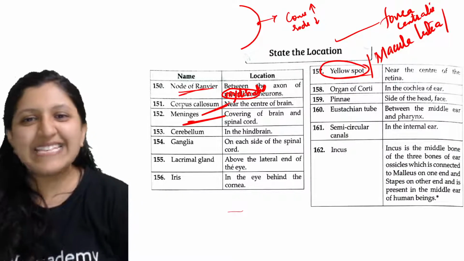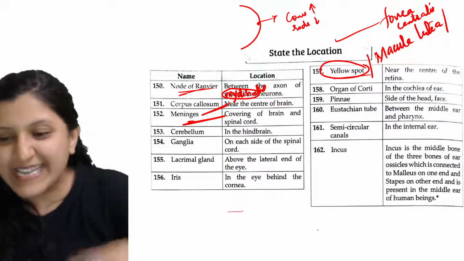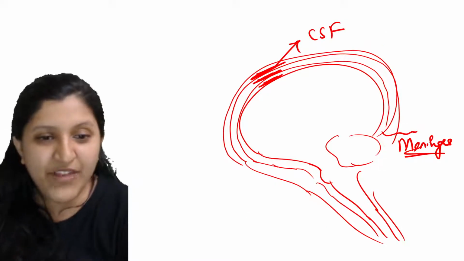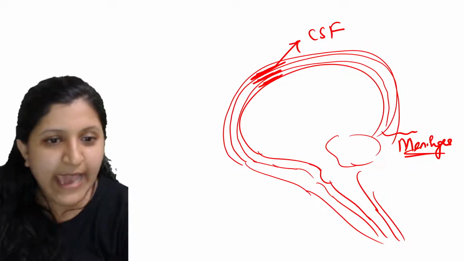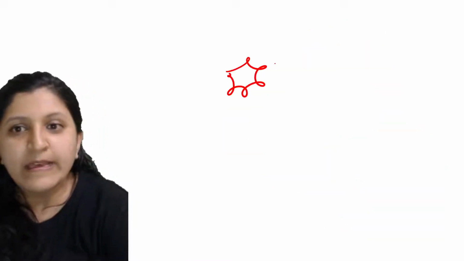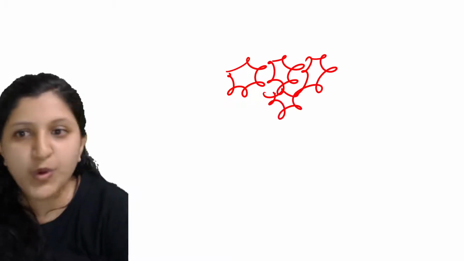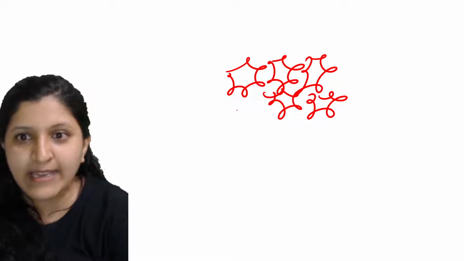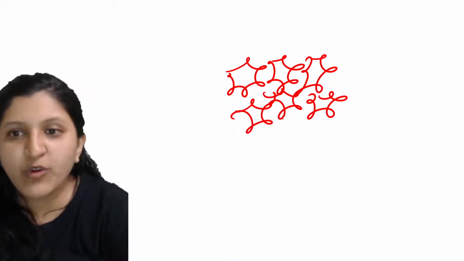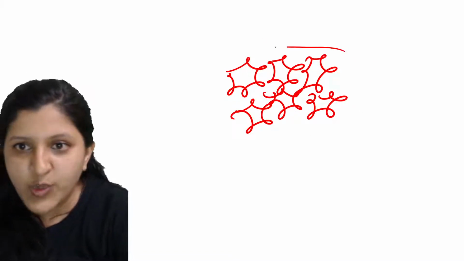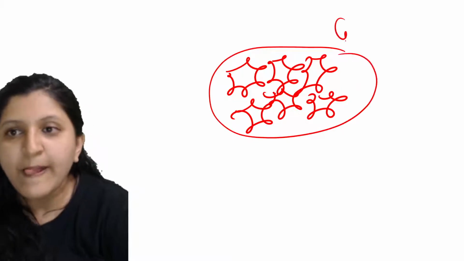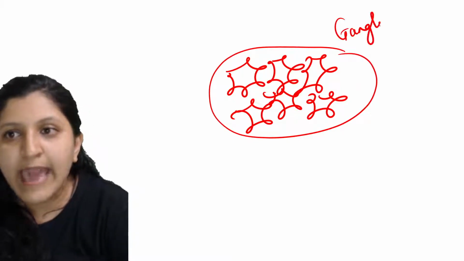Yes, cerebellum, this we discussed. When we mention ganglia, it is basically the cyton. This is a cyton group here. A group of cytons is called a ganglion.